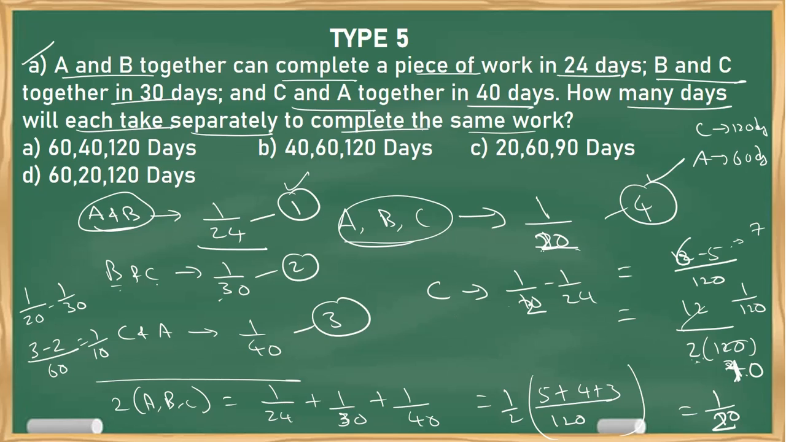Now similarly, 1 by 20 minus 1 by 40. LCM is again 40. 2 minus 1, that is 1 by 40. So ABC minus CA, I'll get B value. B has 40 days. So A is 60, B is 40, C is 120. This is the answer. Clear?